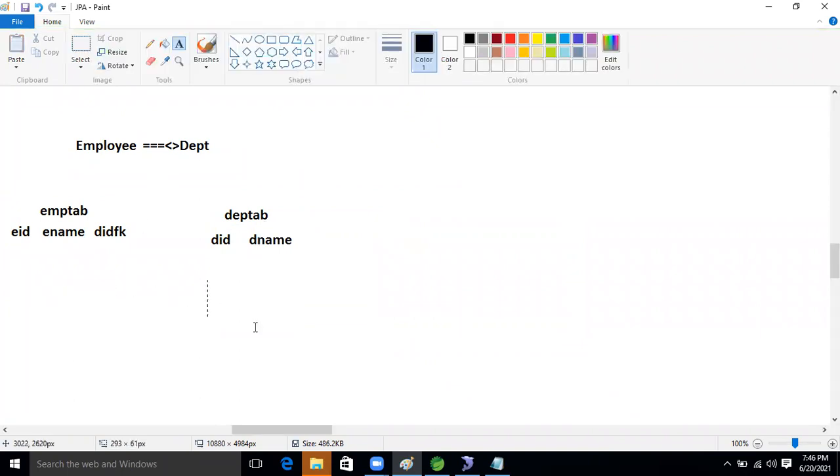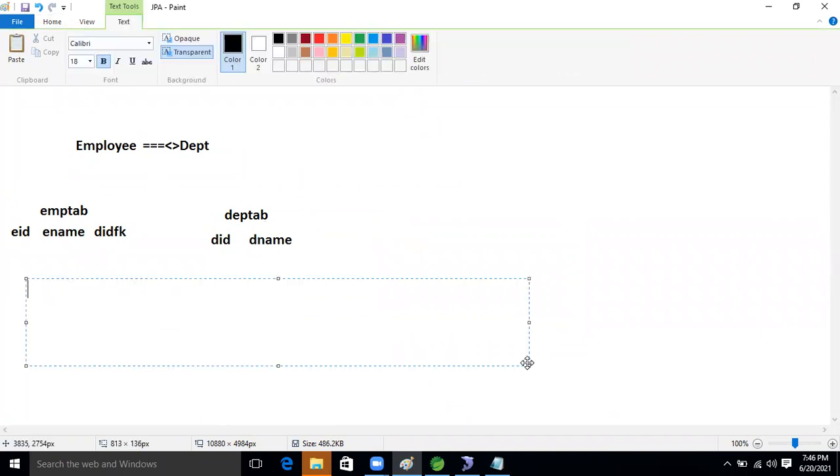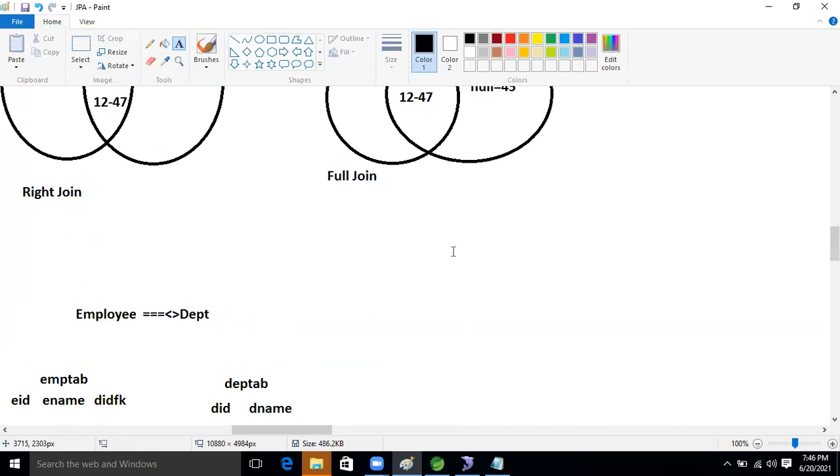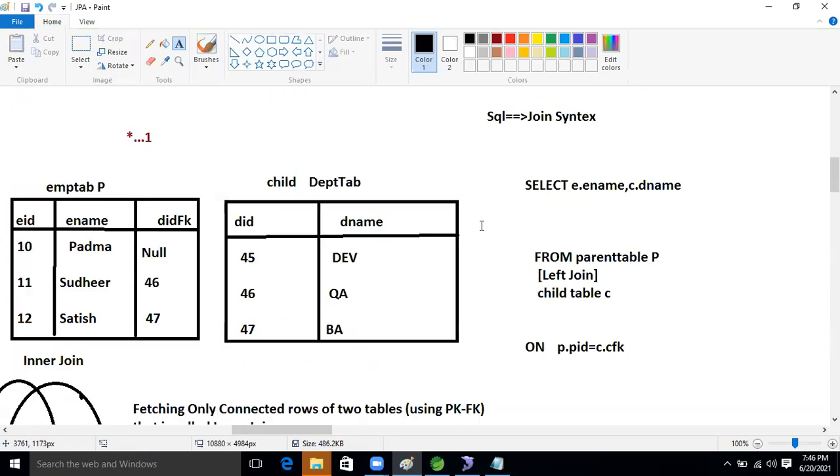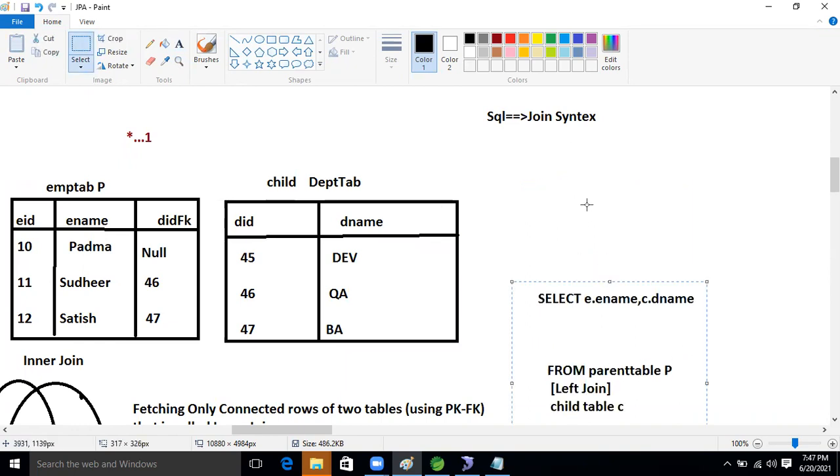I'm going to perform an inner join. Coming to the syntax, first I will copy this syntax, guys. Based on this syntax only we will perform it. Then you people will get a clear picture of what the join concept is.